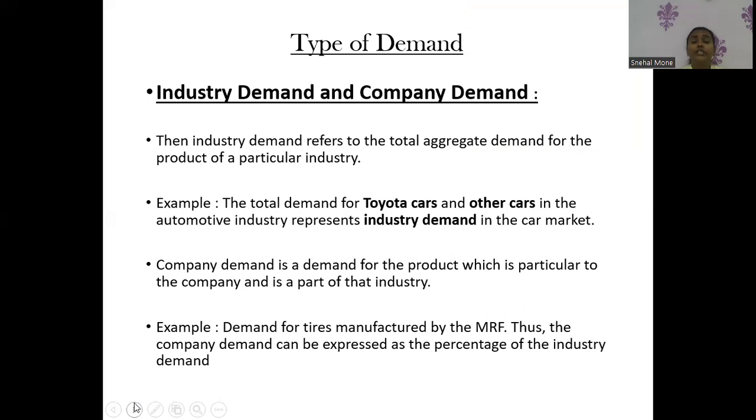Next is industry demand and company demand. Industry demand refers to the total aggregate demand for the products of a particular industry. For example, the total demand for Toyota cars and other cars in the automotive industry represents industry demand in the car market. Company demand is the demand for the product which is particular to the company and is a part of that industry. For example, the demand for tires manufactured by MRF. Thus, the company demand is expressed as a percentage of the industry's demand.